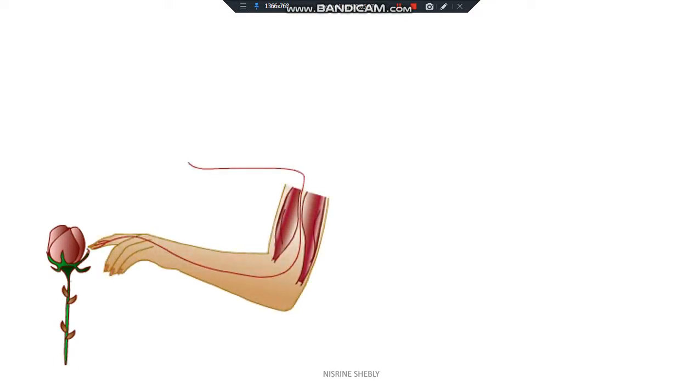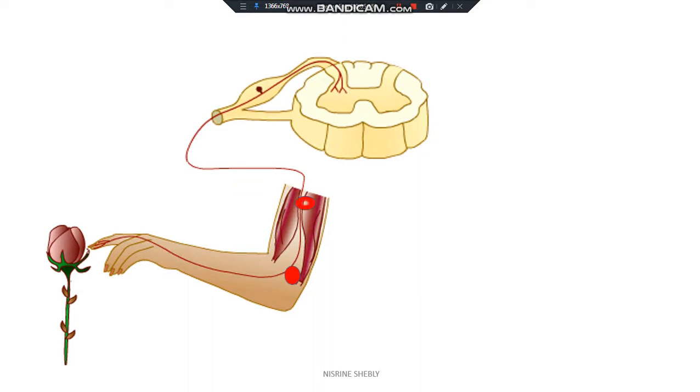When you touch the thorns of the flower, a message is sent from the skin to the spinal cord. The spinal cord analyzes the message and sends an order through the motor neurons to the muscles of my hand to pull my hand away.